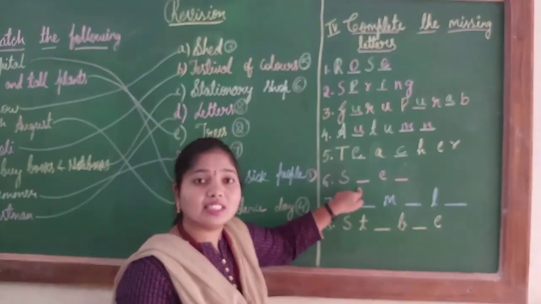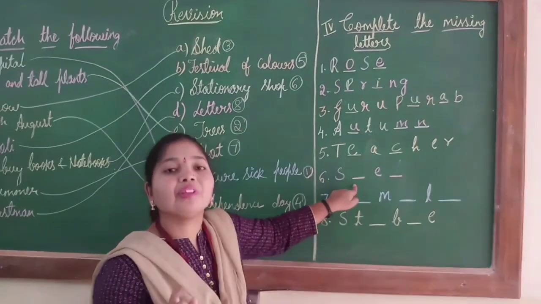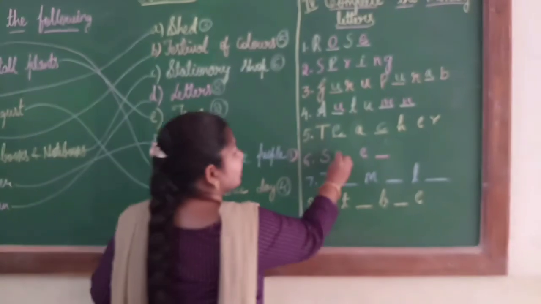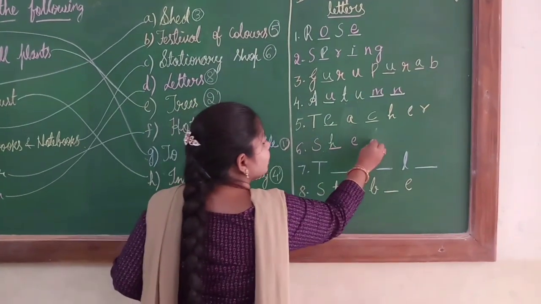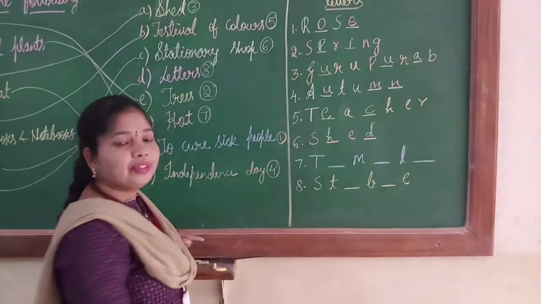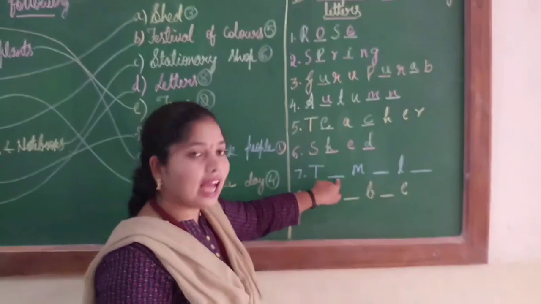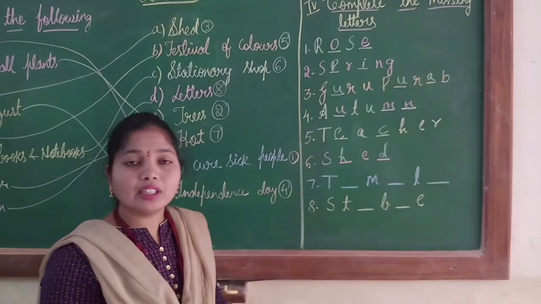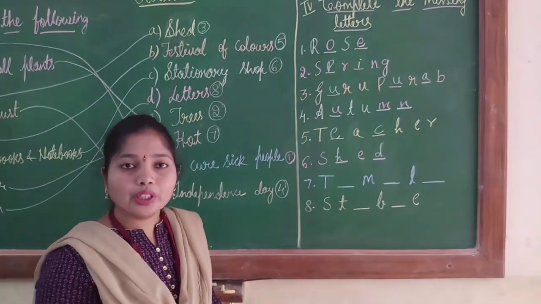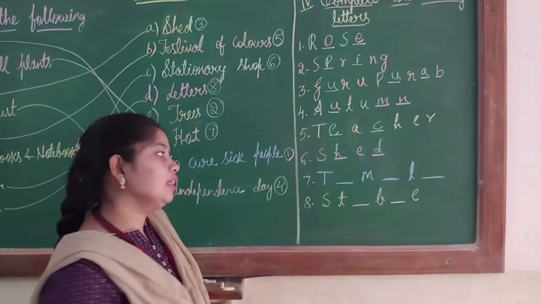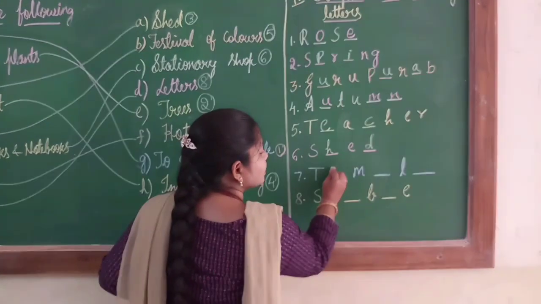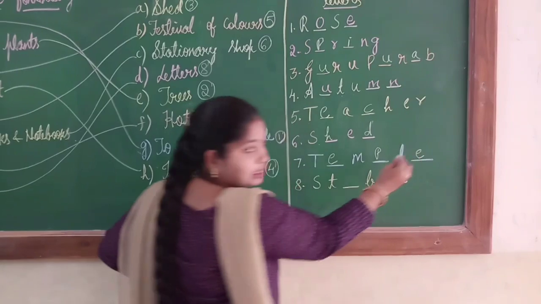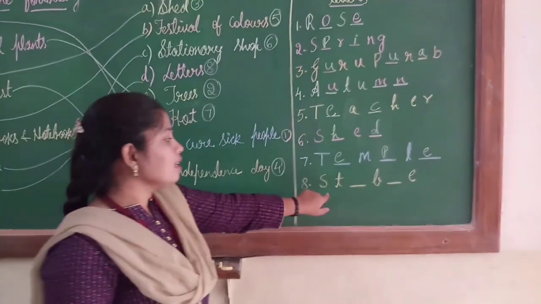Next is S dash E dash. Children, what is it? S dash E dash. It's shed. The cow lives in a shed. So I will write here S-H-E-D, shed. Next, T dash M dash L dash. What is it, children? It's a temple. So I will write here T-E-M-P-L-E, temple.